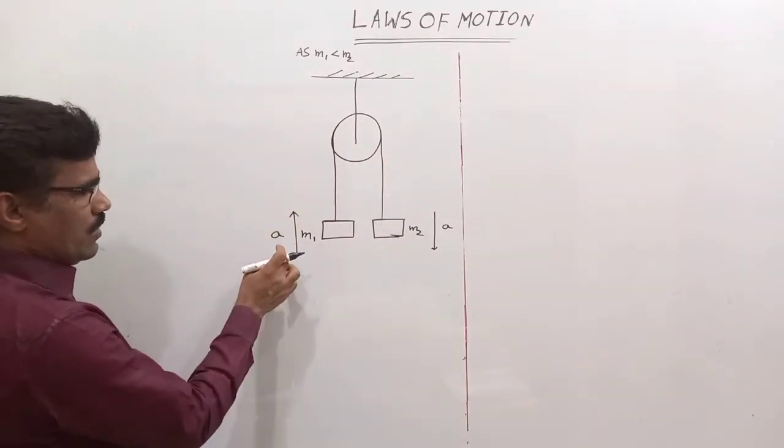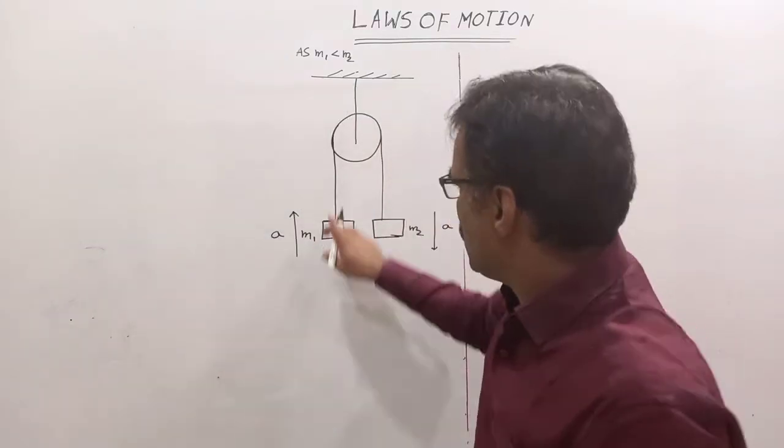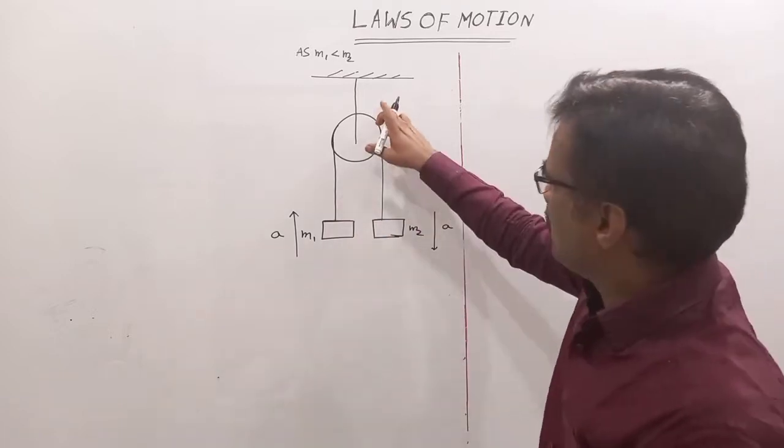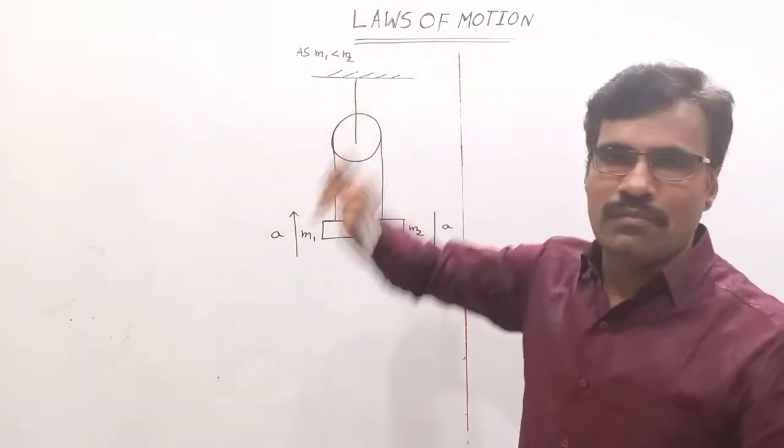So here, what is the acceleration of each block? And what is the tension in the string which is connected between M1 and M2, and the tension in the string which is connected to the pulley?